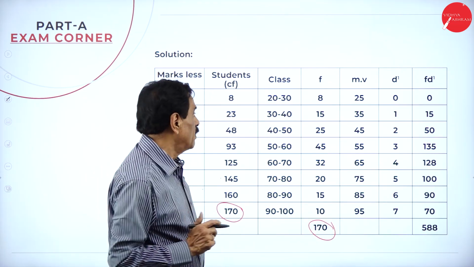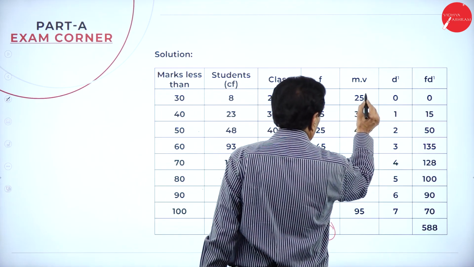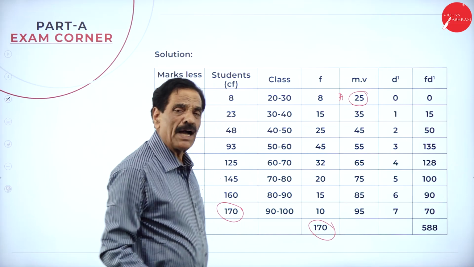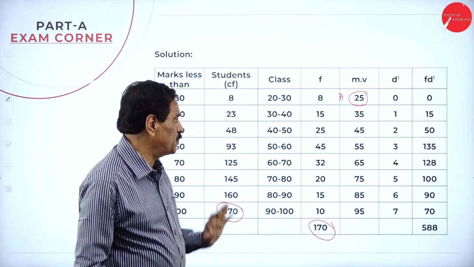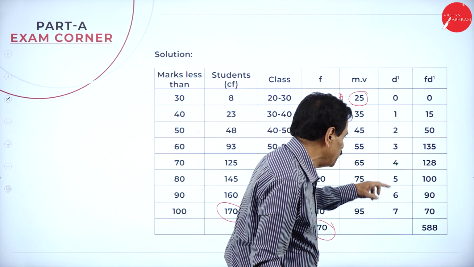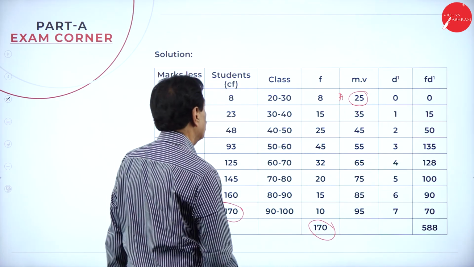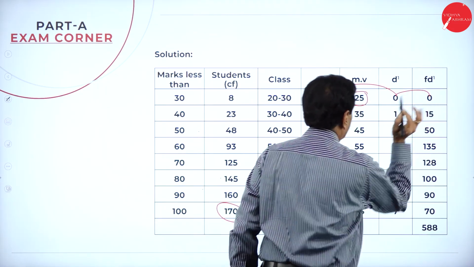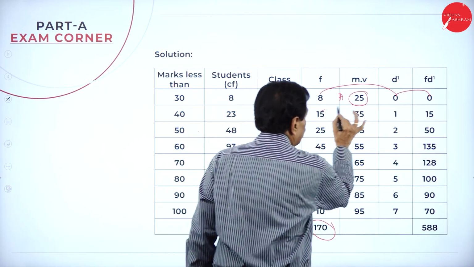So correct, we got it. You take the first value as the assumed mean A. In all the problems, I took the first value as the assumption, 0. Increase 1, 2, 3, 4, 5, 6, 7, multiplied by F. Your F is this. 8 into 0 is 0. 15 ones are 15.